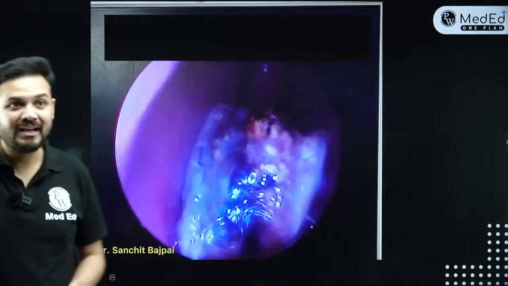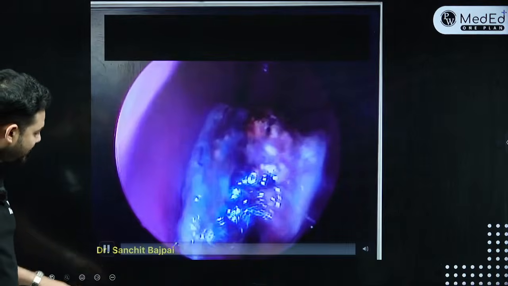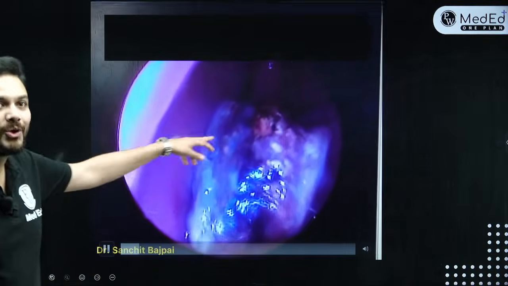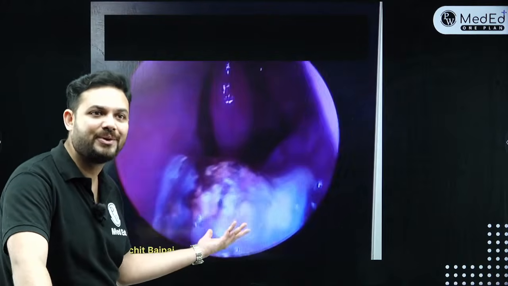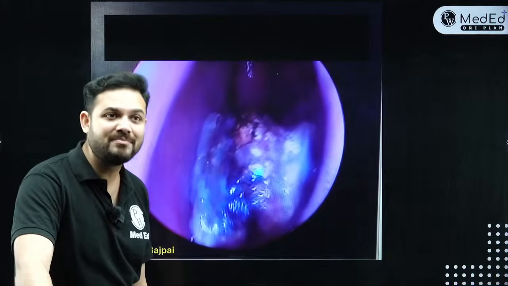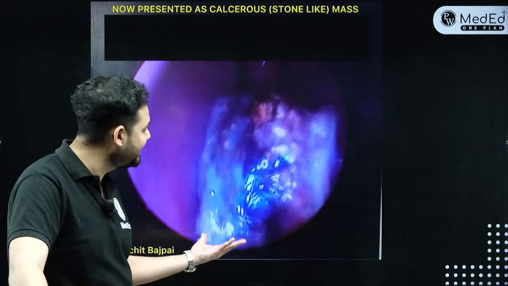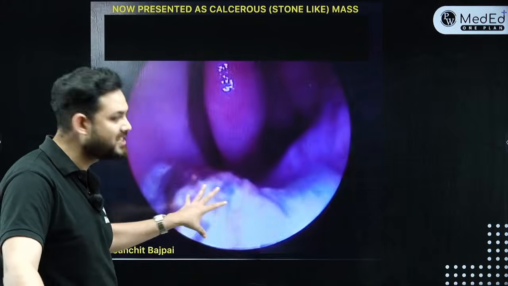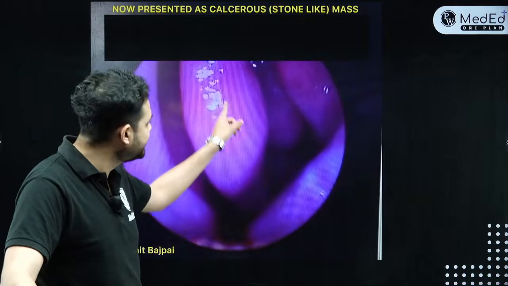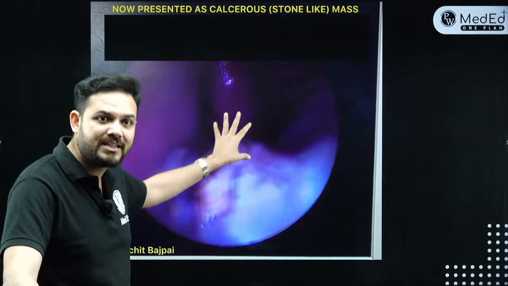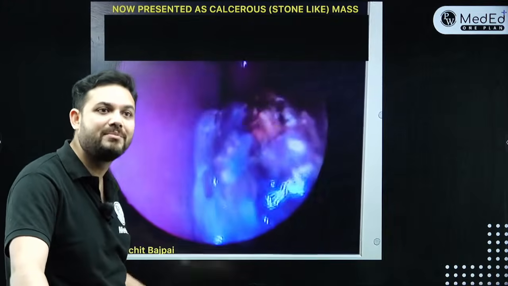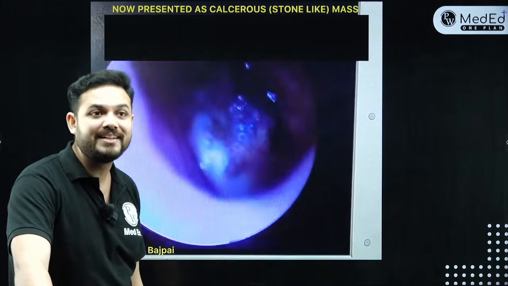So you see this. When I enter the endoscope inside the nostril, you see this kind of a stone. See this? It's like a stone. It's not a lesion. You see, this is a stone. It's a calcareous mass. And what is this calcareous mass? This is something which is stony hard. You see, this is the middle turbinate. What I can see behind, this is not reaching the middle turbinate, but I can see something like a stony mass over here.